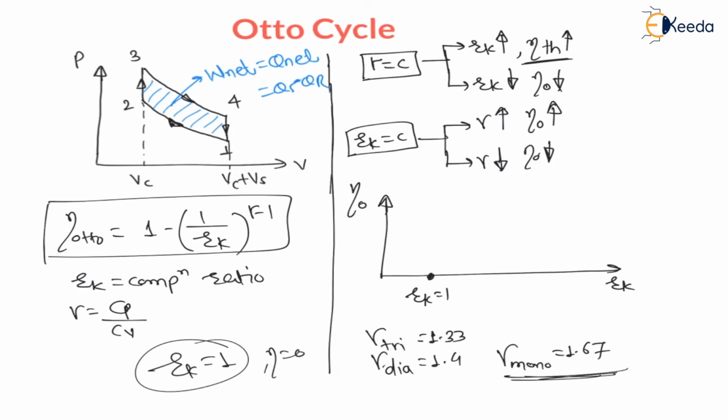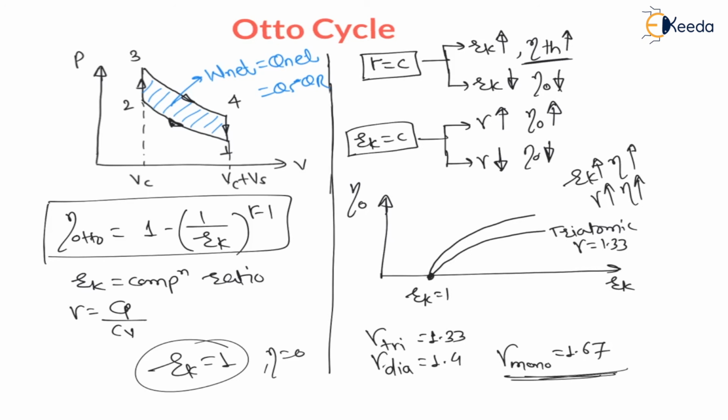Here we have proved that as compression ratio goes on increasing, efficiency goes on increasing, as well as gamma goes on increasing, efficiency goes on increasing. Therefore for triatomic gas the graph will be like this, where gamma is equal to 1.33. Then for diatomic gas, efficiency will be more because gamma is more. Then for monoatomic gas, gamma is more, efficiency is more, right? This will be the graph.